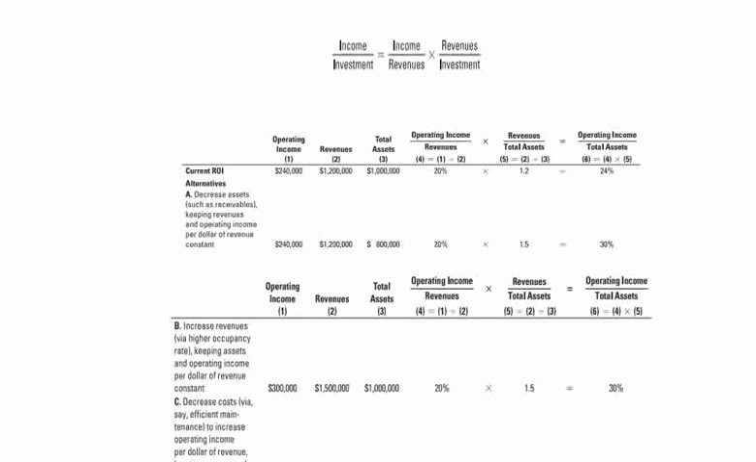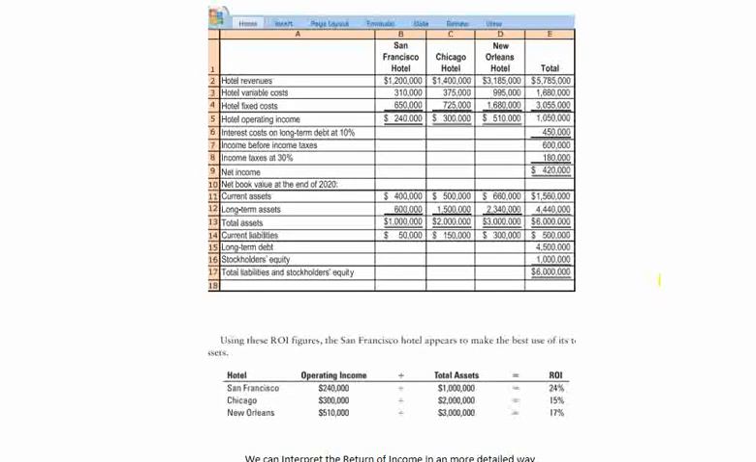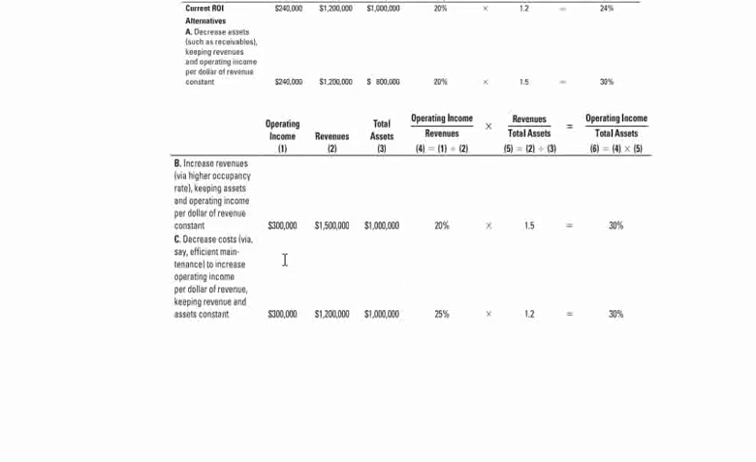We can interpret it by applying a similar method to the other section. For example, take the Chicago hotel. The Chicago hotel's operating income is 300k and the revenue is 1.5 million. Total assets are 1 million. So operating income of 300k divided by 1.5 million is equal to 20%, and revenue to assets is 1.5 million divided by 1 million, equal to 1.5. Multiplying these gives us 30%.